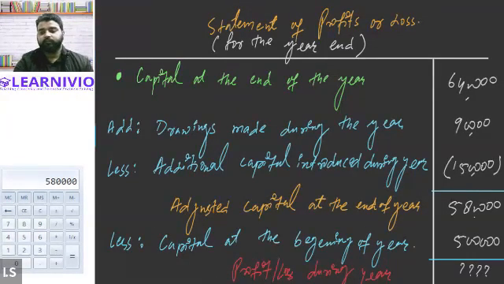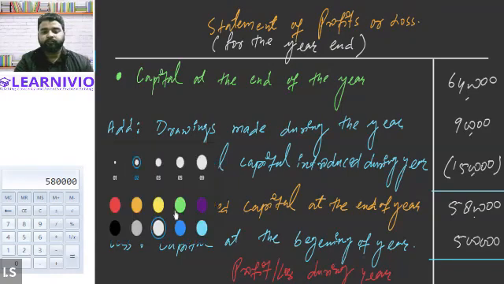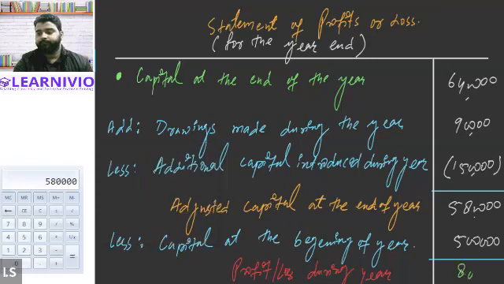And after subtracting the capital at the beginning of the year, since we are getting the value in positive, profit will be 80,000. Tell me, Alexander, Steve, Halima, is this clear, all of you? Clear. Anybody want to ask anything? Alexander, is everything clear? Yes, sir.